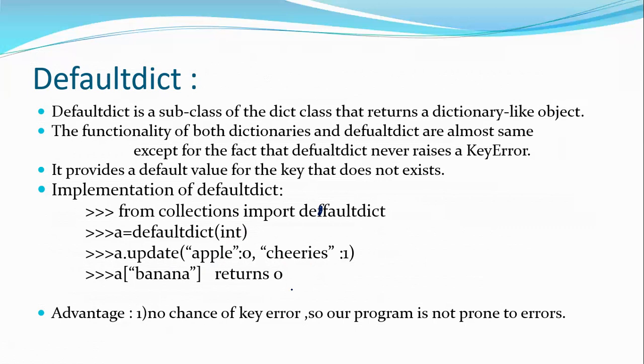Because for all the keys, the default value is set as integer 0, I will not get a KeyError. For all the keys that are not available, I have a default value. That is the special purpose of defaultdict.